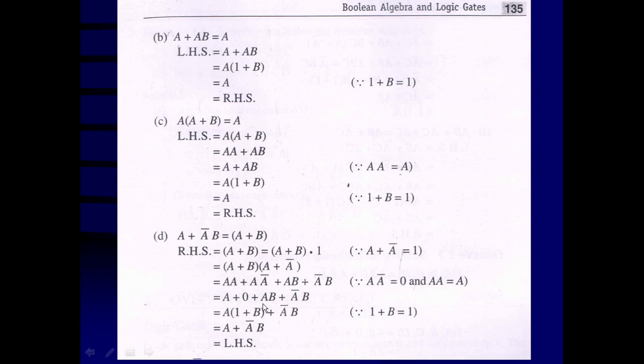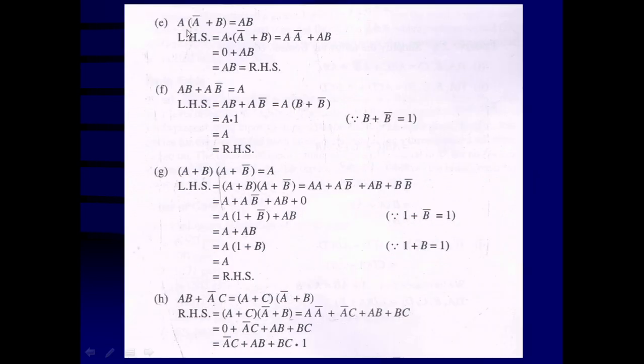A plus AB, we can take A as common, remains 1 plus B, and 1 plus B is going to be 1. So here this expression reduced to A plus A bar B, and that's nothing but the left hand side. We can say that the equation is going to be proved.